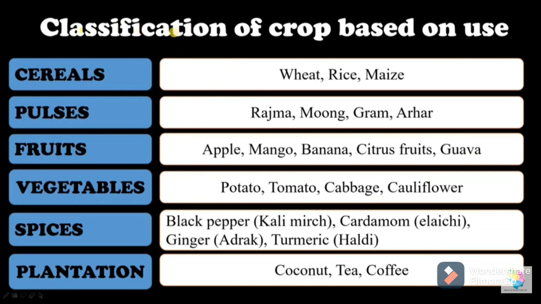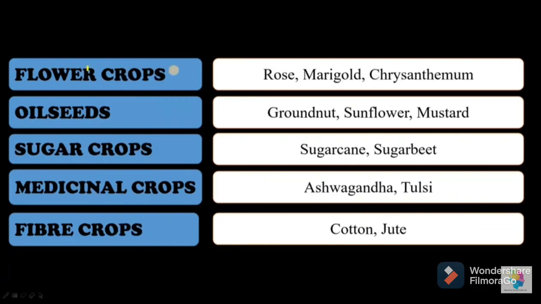Wheat, rice, maize, these are cereals. Rajma, moong, gram, arhar, all these are pulses. Apple, mango, banana, citrus fruits, guava, all these are fruits. Potato, tomato, cabbage, cauliflower, these are vegetables. Black pepper, cardamom, ginger, turmeric, all these are spices. Coconut, tea, coffee, these are plantations.